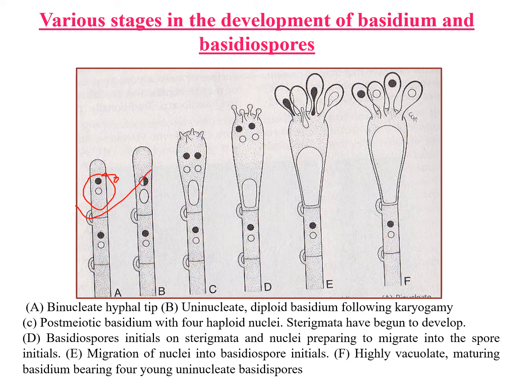As the vacuole increases in size, it pushes the contents of this basidium into the basidiospore initials. We can see the migration of the haploid nuclei into the basidiospores and the contents of the cytoplasm into the basidiospore as a result of the vacuole. So ultimately 4 basidiospores are formed. So this is the complete picture depicting the development of basidium.